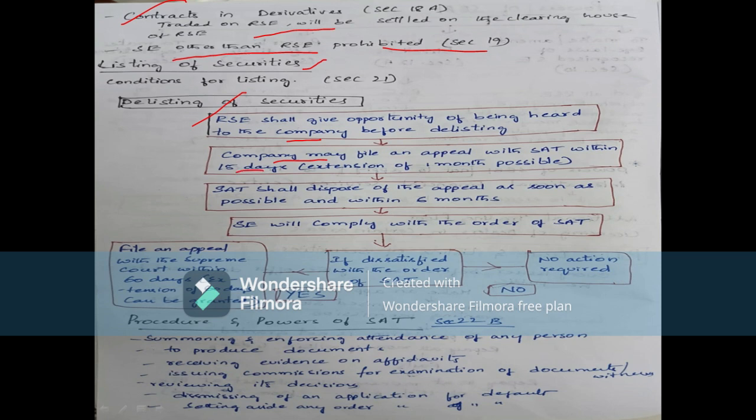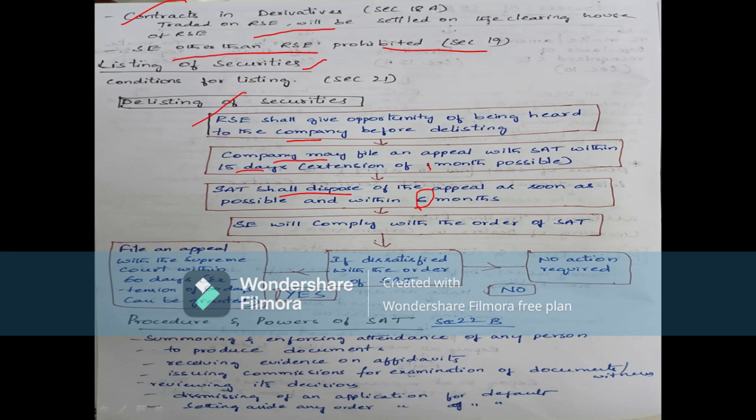An extension of 1 month may also be given. After that, SAT shall dispose of the appeal as soon as possible and within 6 months. So generally it will take 6 months to dispose of that appeal. After that, the stock exchange will comply with the order of SAT. According to the SAT decision, the stock exchange will comply with whatever SAT orders, and will act accordingly.